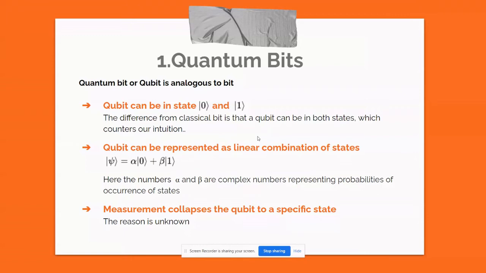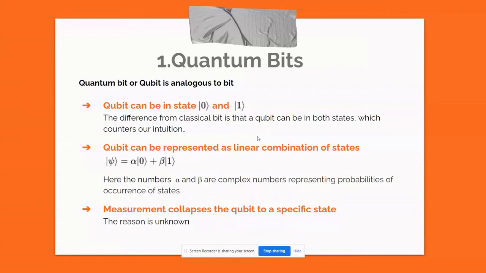Like in classical computers we use 0 and 1, we use quantum bits in a quantum computer. A quantum bit, or qubit, is analogous to a bit. That means a qubit can be in state 0 and 1. The notation you can see for 0 and 1 is Dirac notation. The difference from the classical bit is that the qubit can be in both states. That is the advantage of a quantum computer. In a classical bit we can be in 0 or 1, but a qubit can be in both states, 0 and 1. That means if we measure the qubit, we will get 0 with some probability, and at some other time if we measure it will be 1 with some probability.